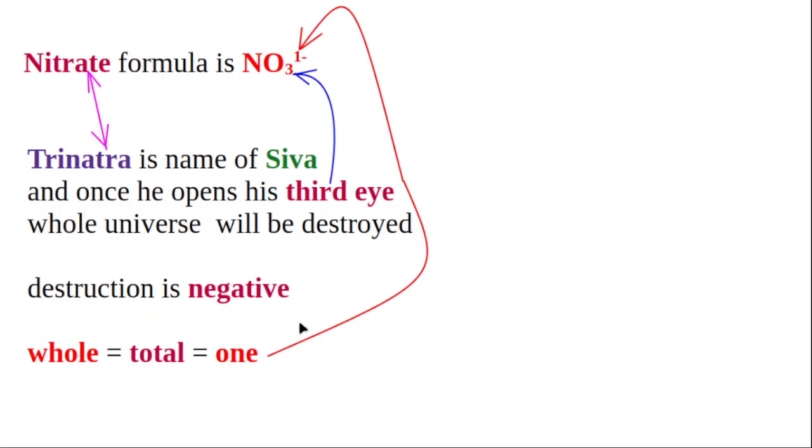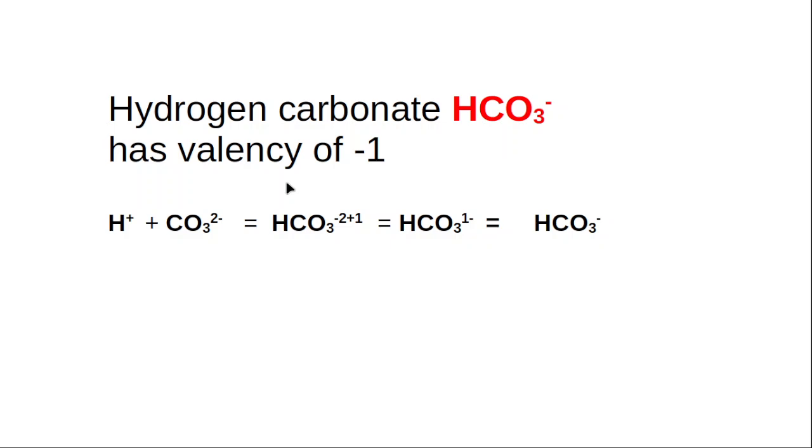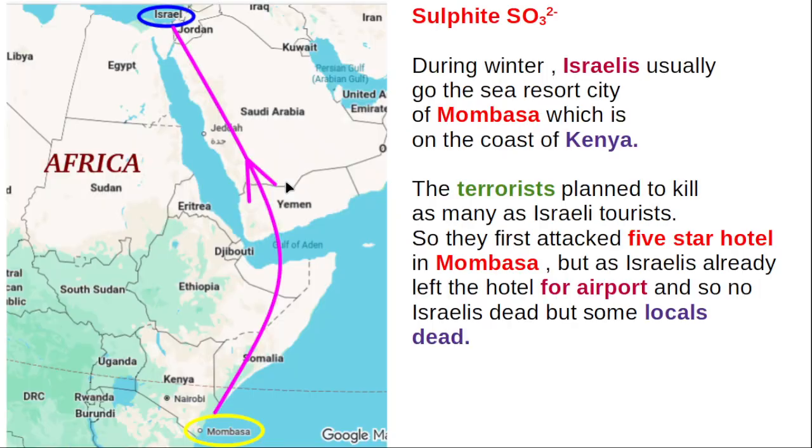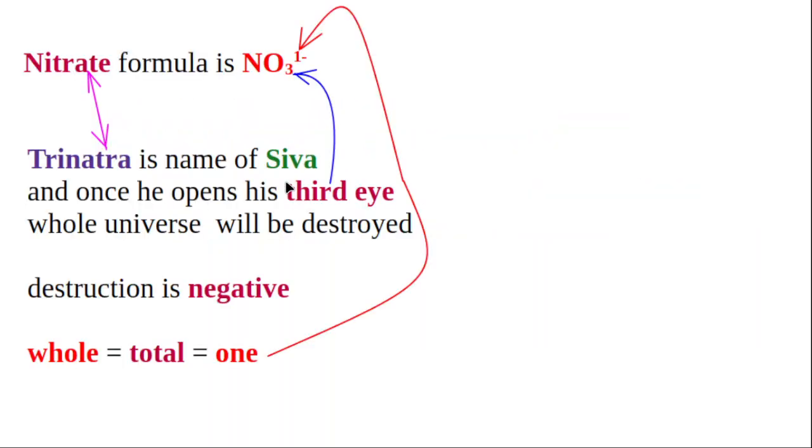The destruction is negative. One universe will be destroyed, so that is why we give 1 minus. Trinetra, 3: the 3 is linked to the 3 eyes of Shiva.